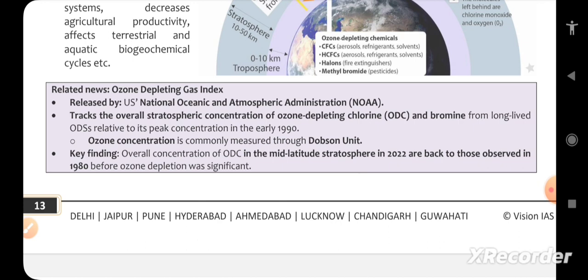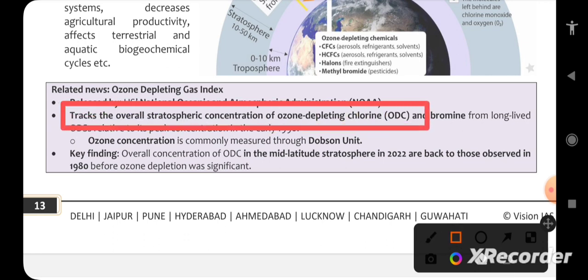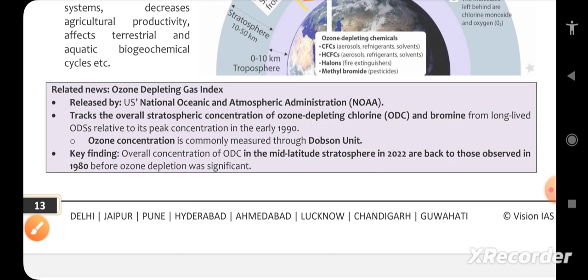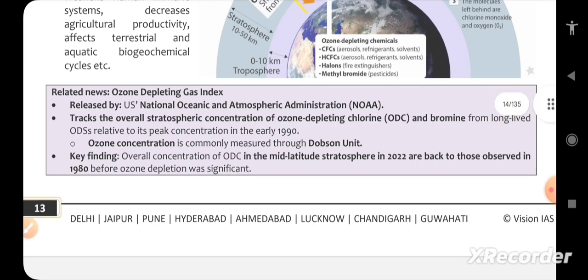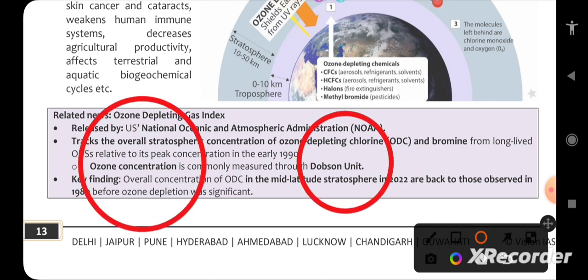So it tracks the overall stratospheric concentration of ozone depleting chlorine. So what does this NOA do? It tracks the overall stratospheric concentration of ozone depleting chlorine and bromine from long-lived ODS relative to its peak concentration in early 1990. Ozone concentration is measured, this is very important, in Dobson unit. It's a direct fact-based question, could be asked in prelims.